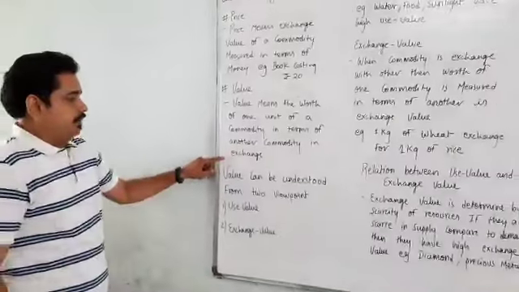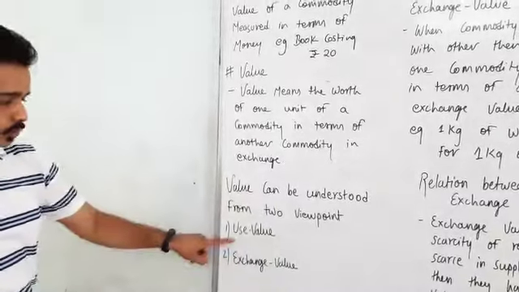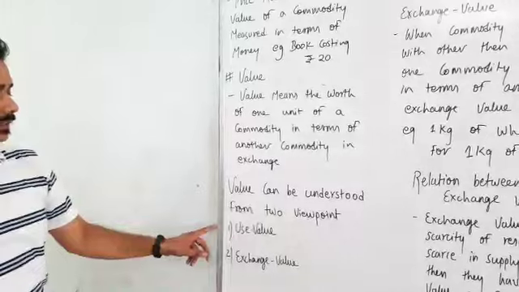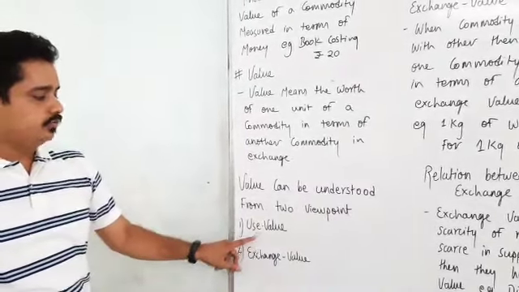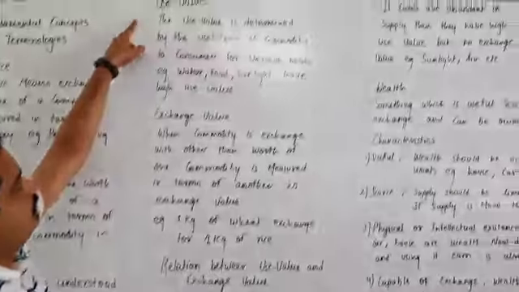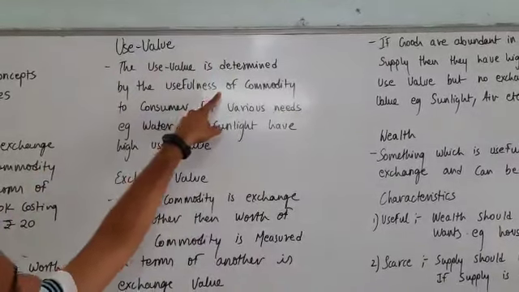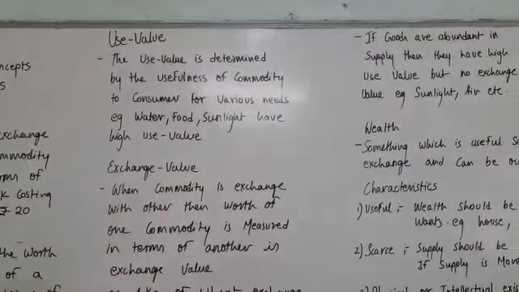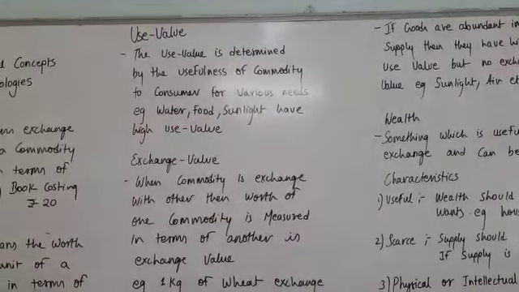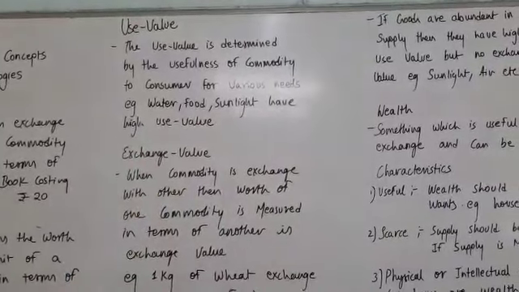Now value can be understood from two viewpoints: use value and exchange value. We can understand the value by these two things. In this, first is use value. The use value is determined by the usefulness of the commodity to the consumer for various needs. Example, water, food, sunlight have high use values.